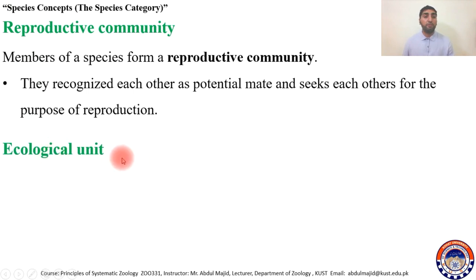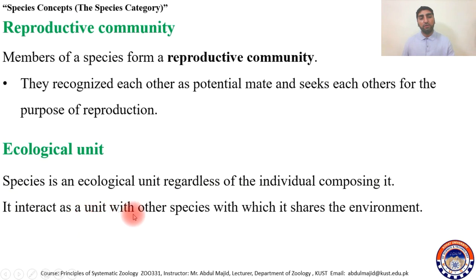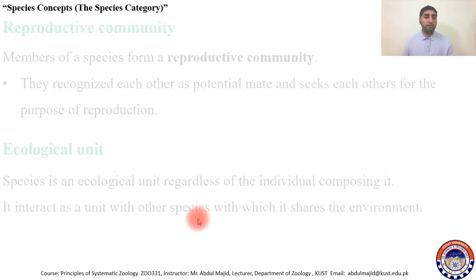The second is that a species is an ecological unit, because its members live in the same ecology, and they share this ecology with other such groups. So species is an ecological unit regardless of the individuals composing it. It interacts as a unit with other species with which it shares the environment. They will interact with the rest of the ecosystem, but as an ecological unit. And the third is genetic unit.